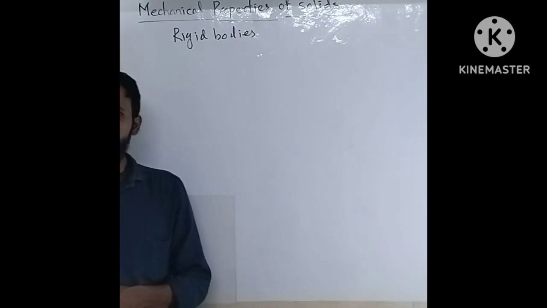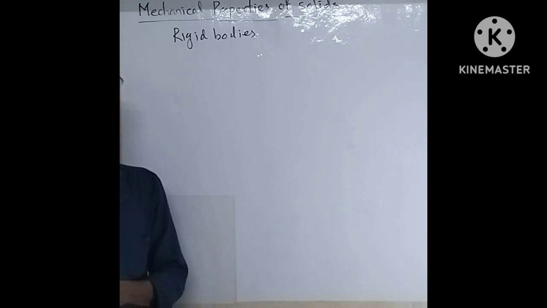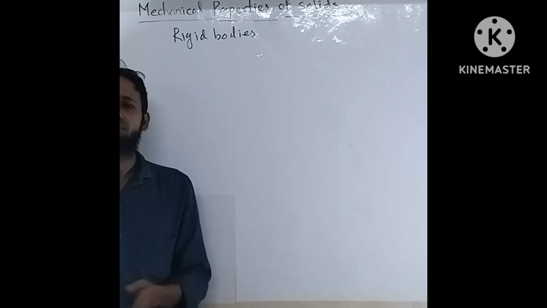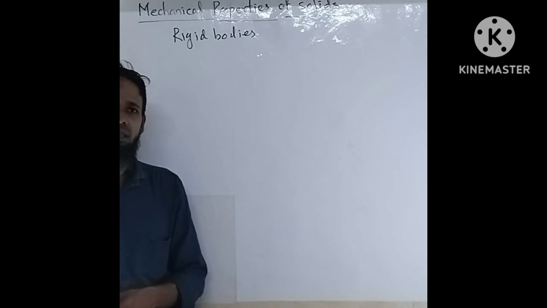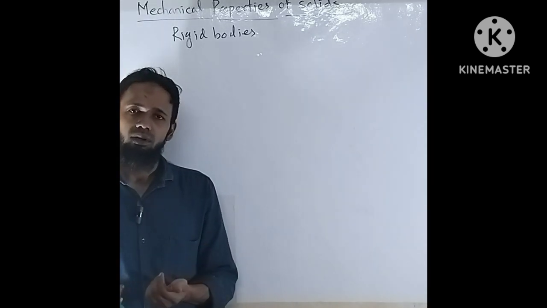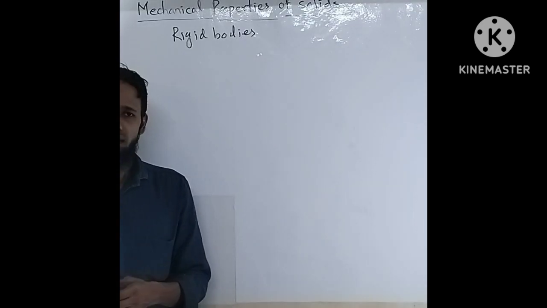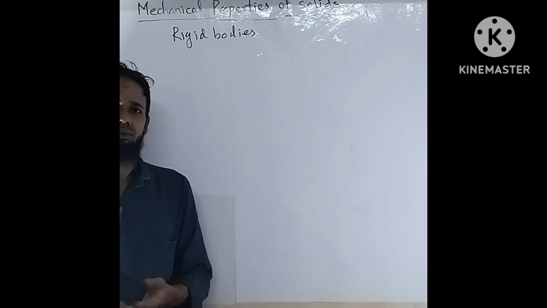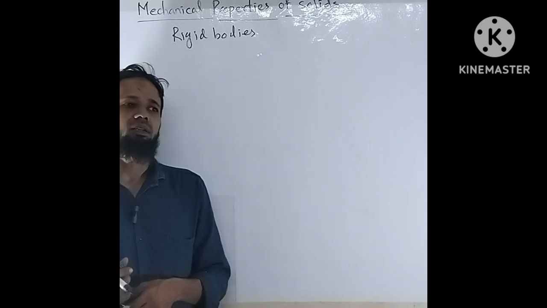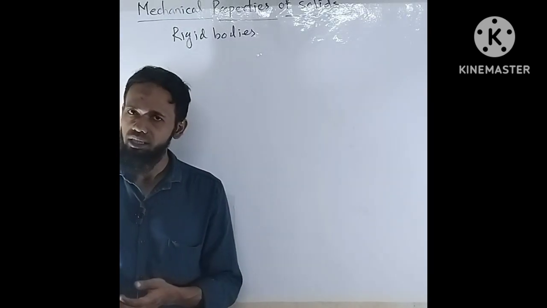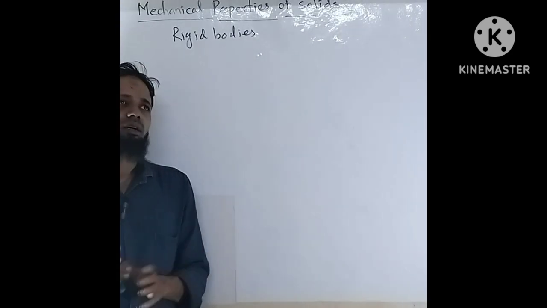So elasticity means the substances regain their original shape and size after removal of the deforming force. What is the deforming force? It is an external force which tries to change the shape and size of objects.